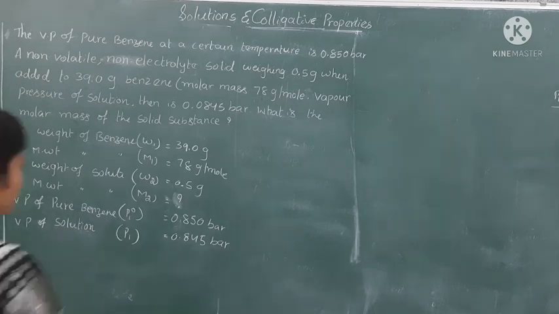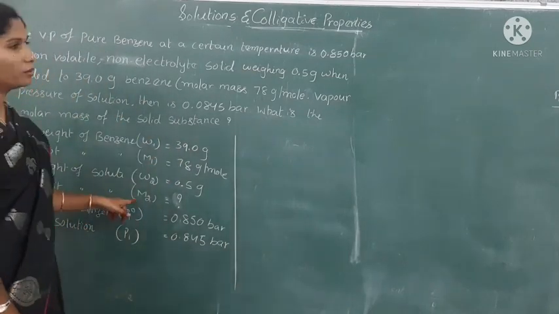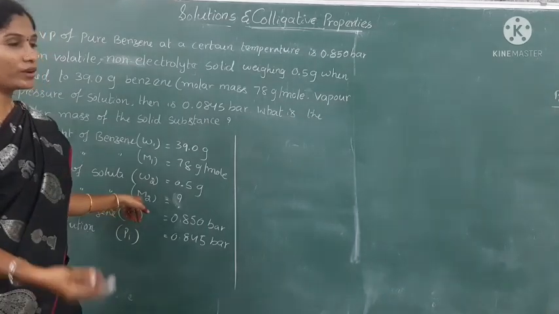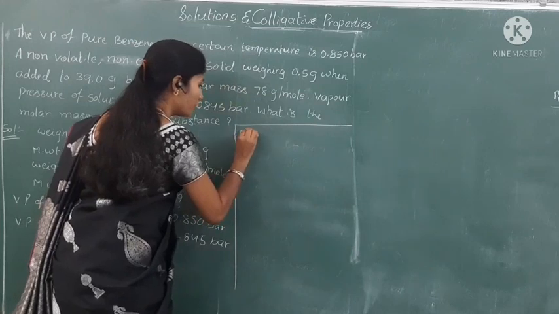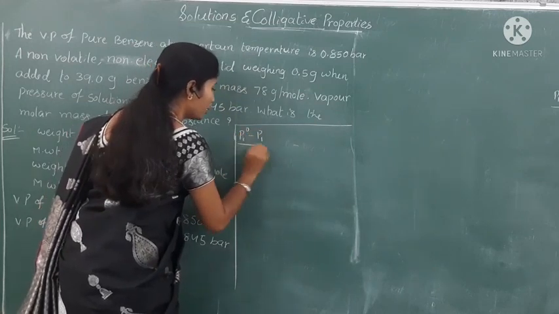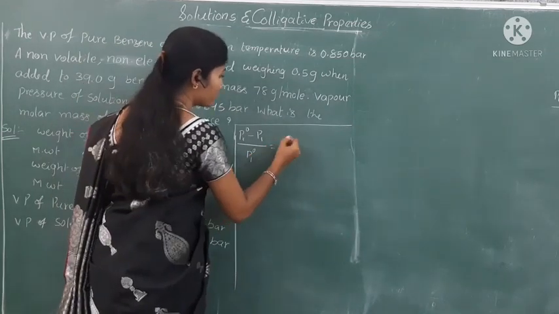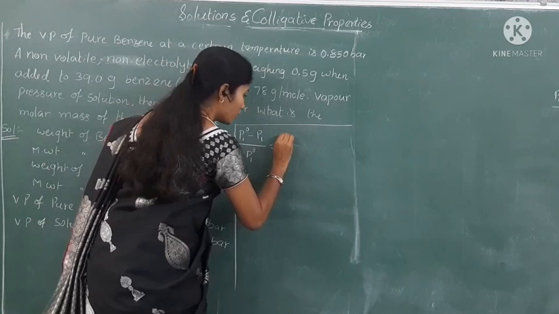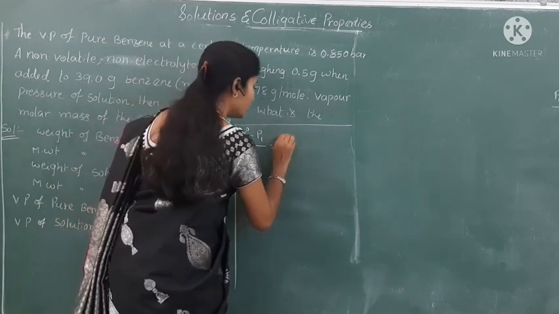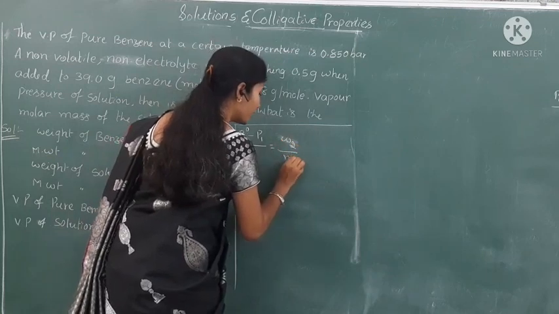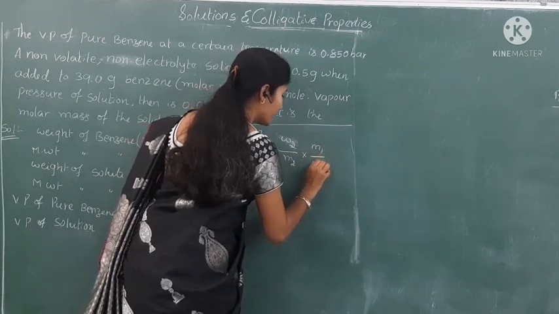Next, how can we calculate the molar mass of the solute? We just derived the equation: (P1 naught minus P1) by P1 naught is equal to W2 into M1 by M2 into W1.